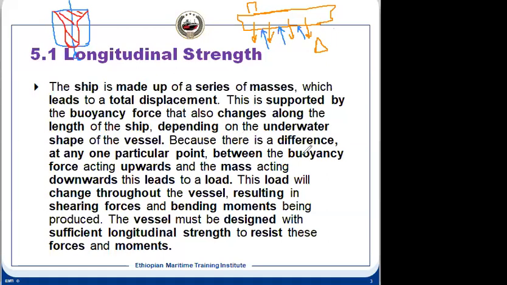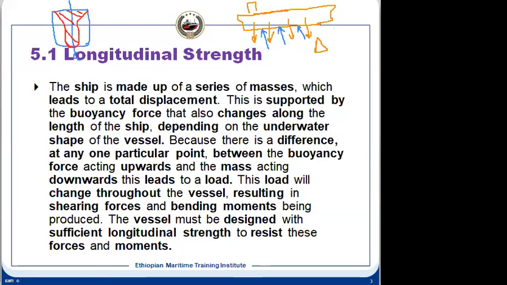So along the length there will be different forces, depending on the cross-sectional area of the submerged plane at that point. So this is the buoyancy force, which is upward, and our mass is a downward force.